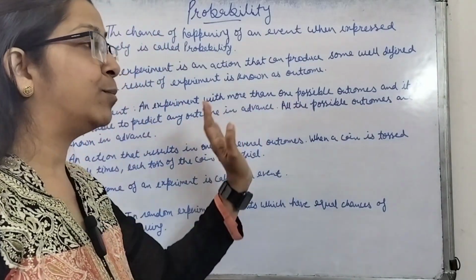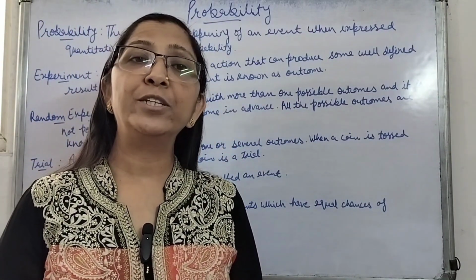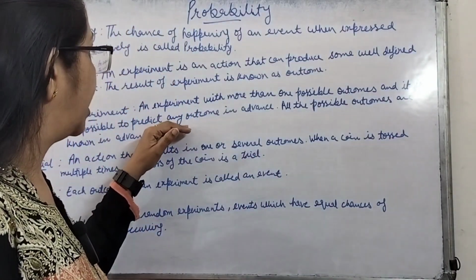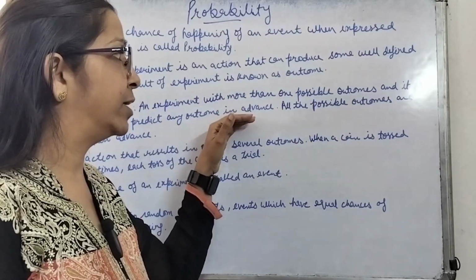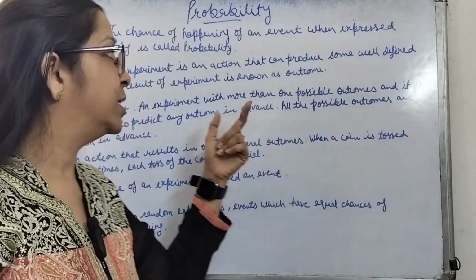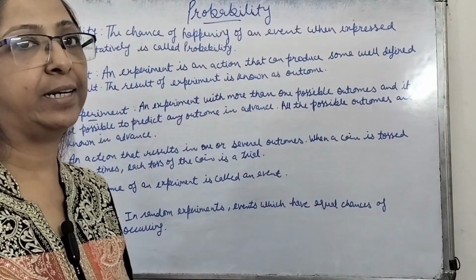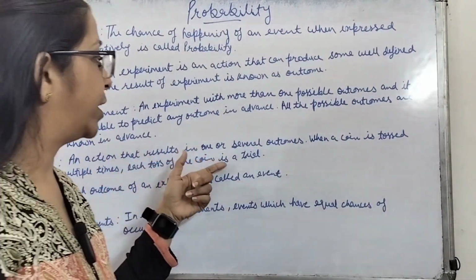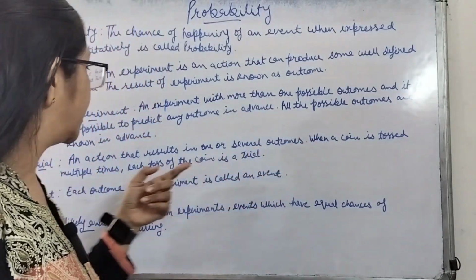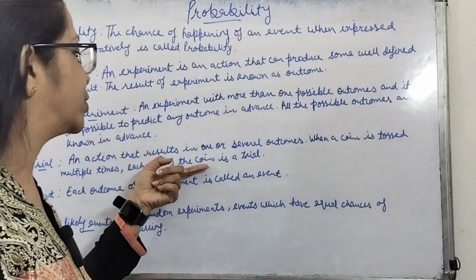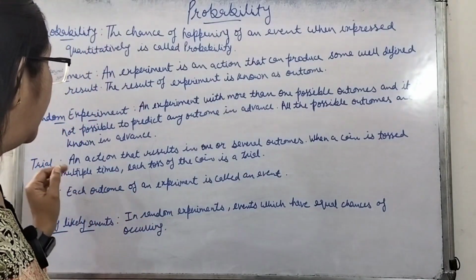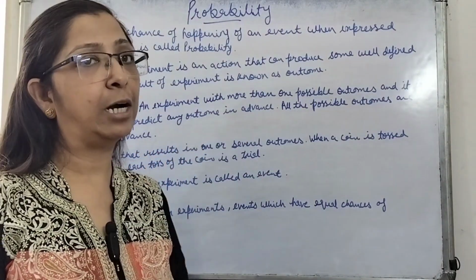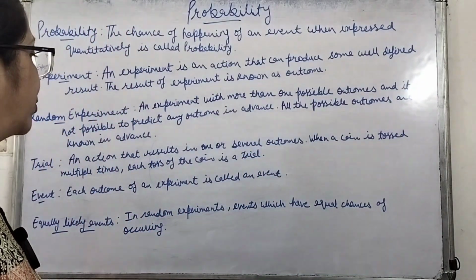So we know what all the possible outcomes are, but we cannot be sure that two will come, or that three will come. So when we cannot predict any outcome in advance, but we know all the possible outcomes, such types of experiments are known as random experiments. Now trial, an action that results in one or several outcomes. When a coin is tossed multiple times, each toss of the coin is a trial. So whenever we take any action that results in either one or several outcomes, such actions are known as trials.